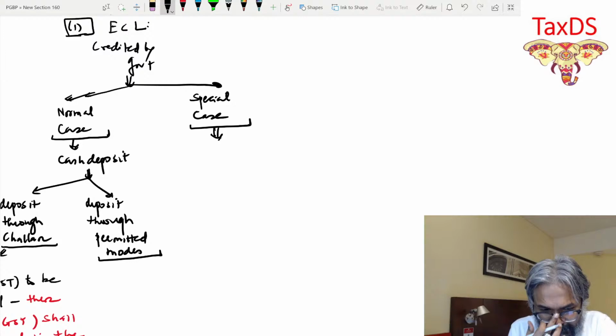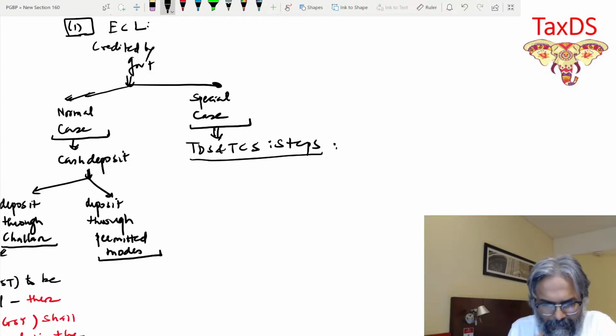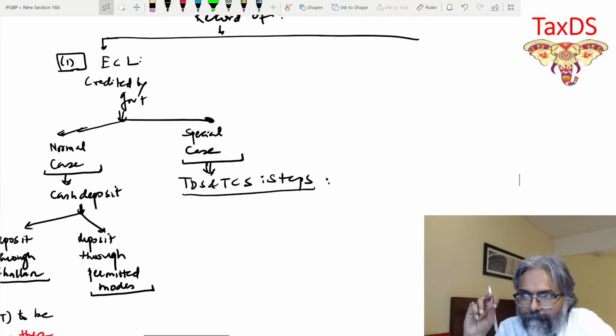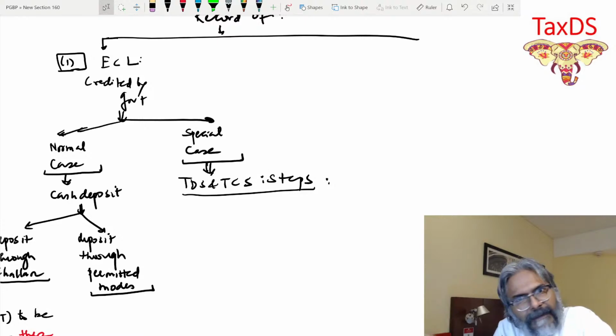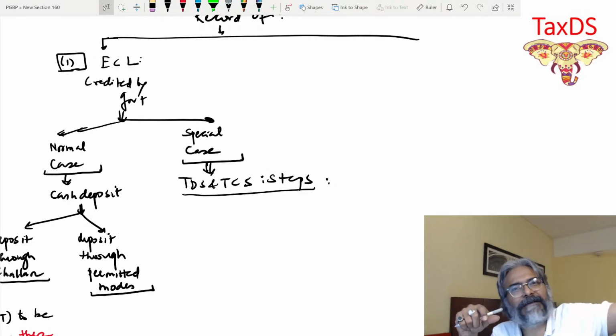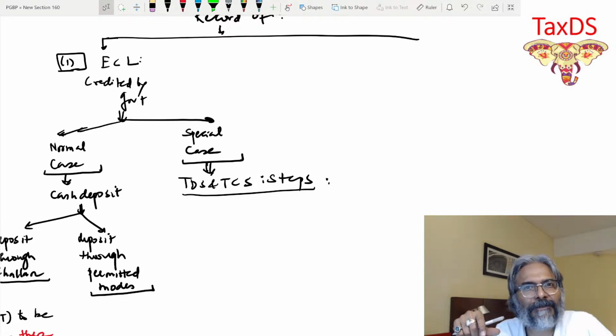In the special cases, students, TDS and TCS, the steps. Now, if you see from the TDS and TCS also, the credit has to be given. Whatever TDS and TCS, effectively, can I say the payment would be reflected in my electronic cash ledger account or not?